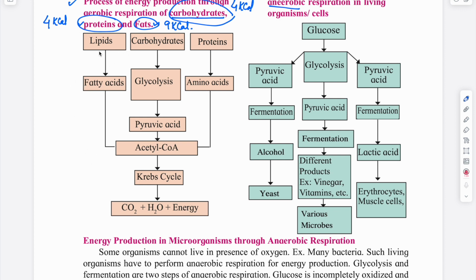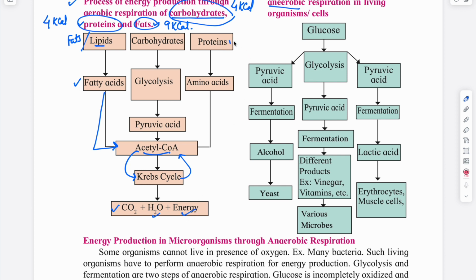But how are proteins or fats used in aerobic respiration? Let's see. These lipids, meaning fats, if they are used for cellular respiration, are first of all converted into fatty acid. This fatty acid gets converted into acetyl coenzyme A. Just similar to carbohydrates, this acetyl coenzyme A undergoes a cyclic chain which is known as Krebs cycle, and it produces CO2, water and energy.